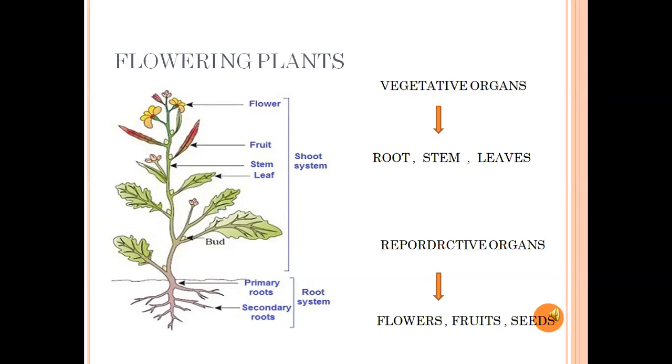In early classes we have seen that new plants can be grown from seeds. Already you know that, I think. In this lesson, we are going to learn how a flower changes itself into a fruit, and the modification of root, stem and leaves of a plant. Once again, I will repeat. Vegetative organs are root, stem, leaves, and reproductive organs are flowers, fruits and seeds.